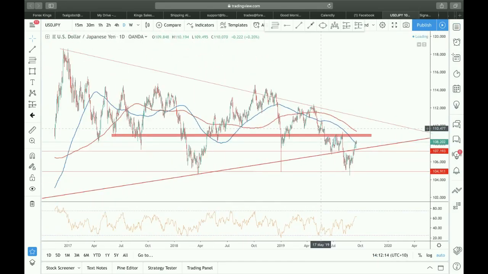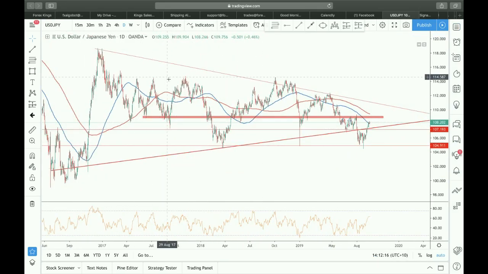So the US dollar Japanese yen did break out of a triangular formation, and it did touch a double bottom around 104.80. You can see it had a touch around here. Now, during August, the yield curve did invert. The trade war news was negative, so the JPY safe haven appeal was obviously fairly strong. So everything was dropping against the yen.